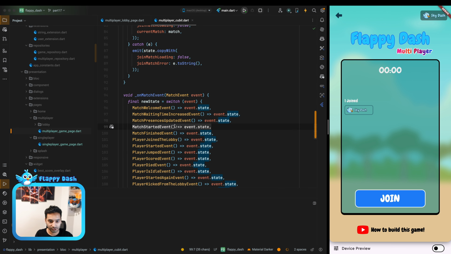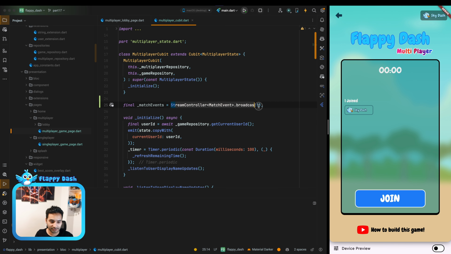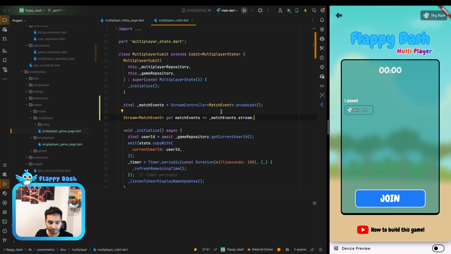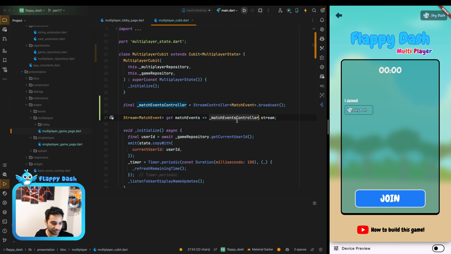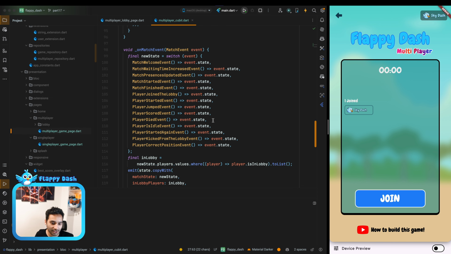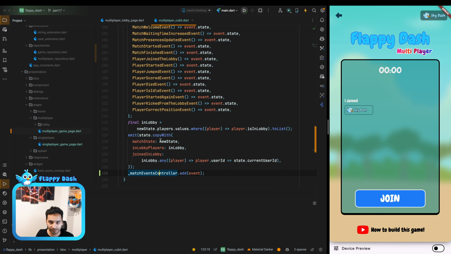So I think we can expose the match events to the pages that we have. For example, we can create a match event stream controller. It is broadcast, which means that everyone can listen to it. It doesn't matter how many listeners we have, it's just like a broadcast. And because it is private, now we can have a stream of match events, and it just returns the stream from this controller. Let's rename it to match events controller to have a better name here. Whenever an event happens, we can forward it to the stream and everyone can listen to it, I mean the pages that we have.